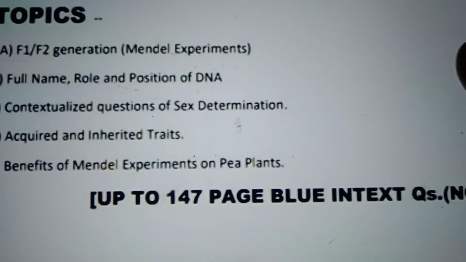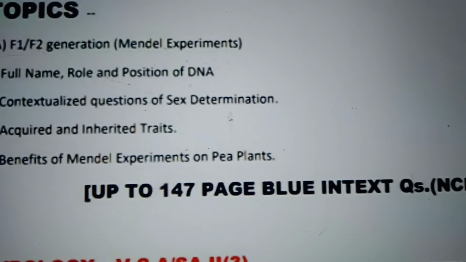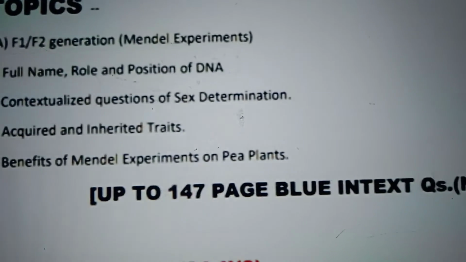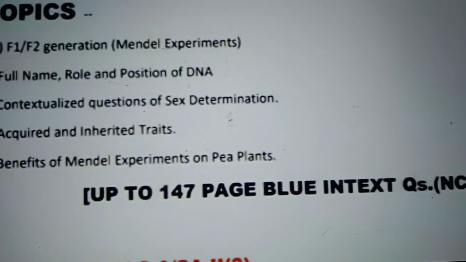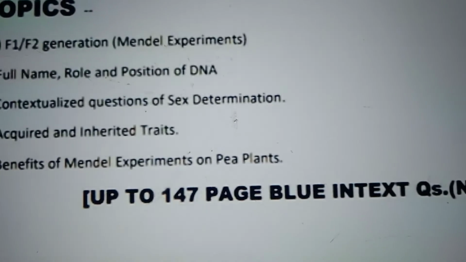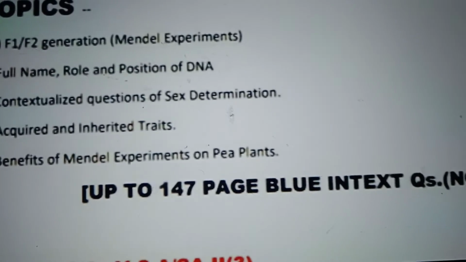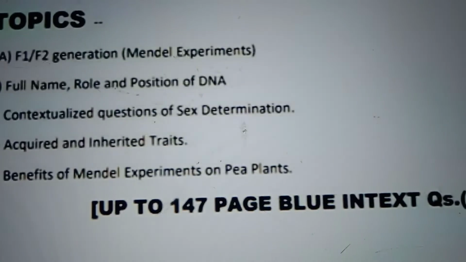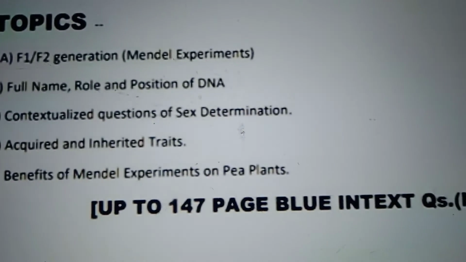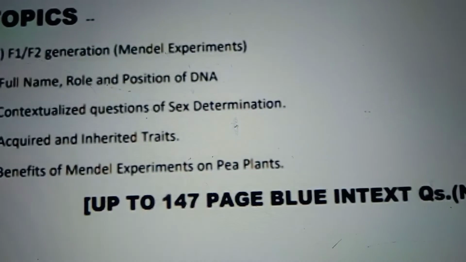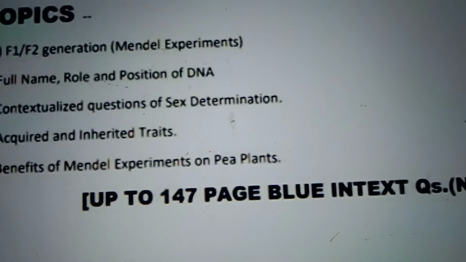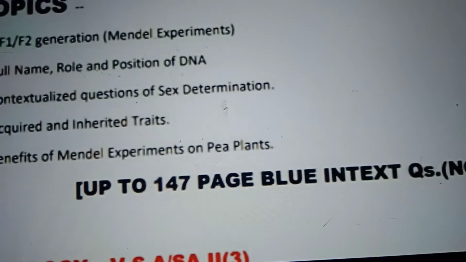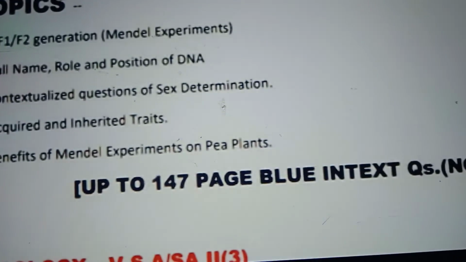Acquired and inherited traits. There are certain traits which are inherited that I can see in my family that I have inherited. There are certain traits that I have acquired because of my environment. Suppose due to some accident any of my body part is amputated, मेरी finger कट जाती है या मेरा पैर या मेरा हाथ कट जाता है, so that does not affect my upcoming generation. ठीक है, मतलब accidental amputation of any of my body part will not affect my generation that is coming up, क्योंकि वो एक accident है. It is not in my genes.